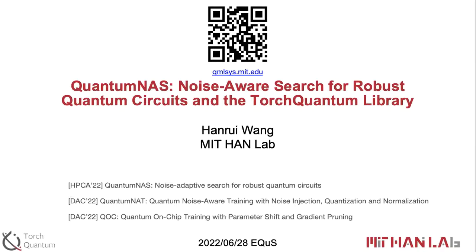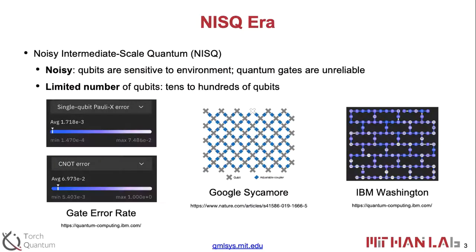In terms of the background, as we know, we're in the NISQ era, so we have noisy qubits and also a limited number of qubits. In terms of the error rate, I'm sure you know all of this, but just to spend 1 minute to reiterate it. The gate error rate is around 10 to the power of -2 to -3. Those are the IBM machines. I'm sure you guys can do better than that. And also a limited number of qubits, from tens to hundreds.